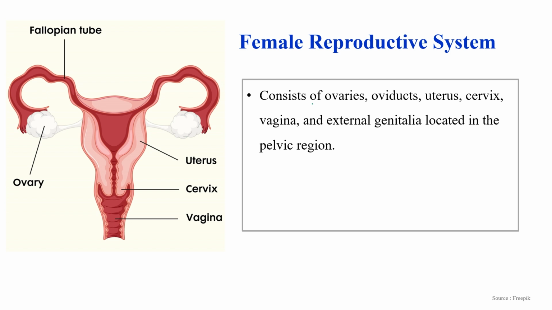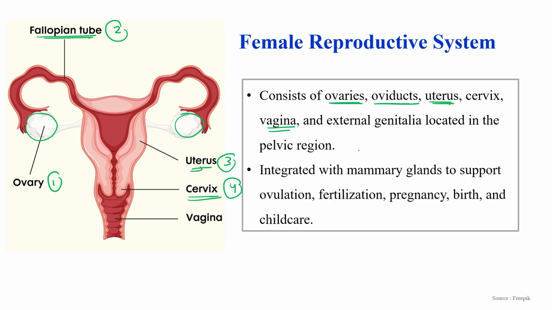It consists of a pair of ovaries. These are the ovaries. This is the oviduct, which is also known as the fallopian tube. So this is the first part, this is the second part. Third part, the uterus, which opens into the cervix. Fourth part, the cervix opens into the vagina, which is known as the external genital of the female, and it is also present in the pelvic region.